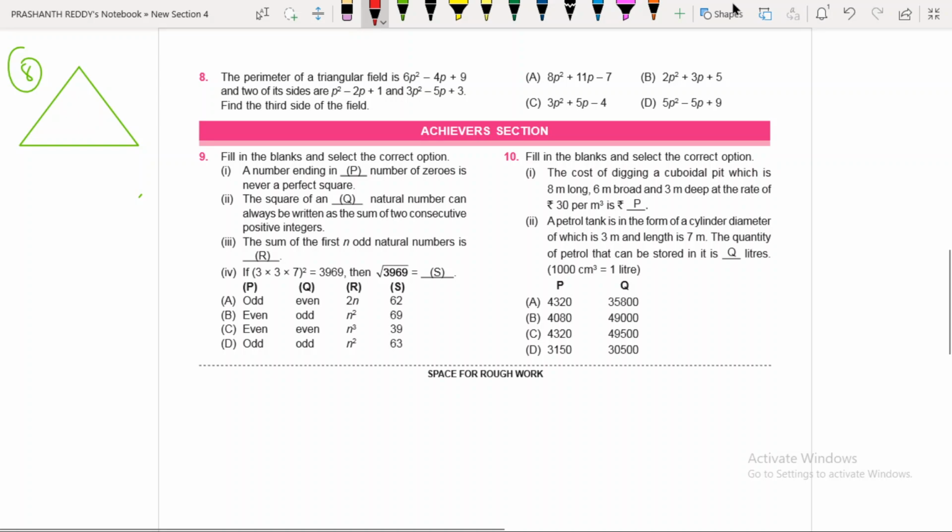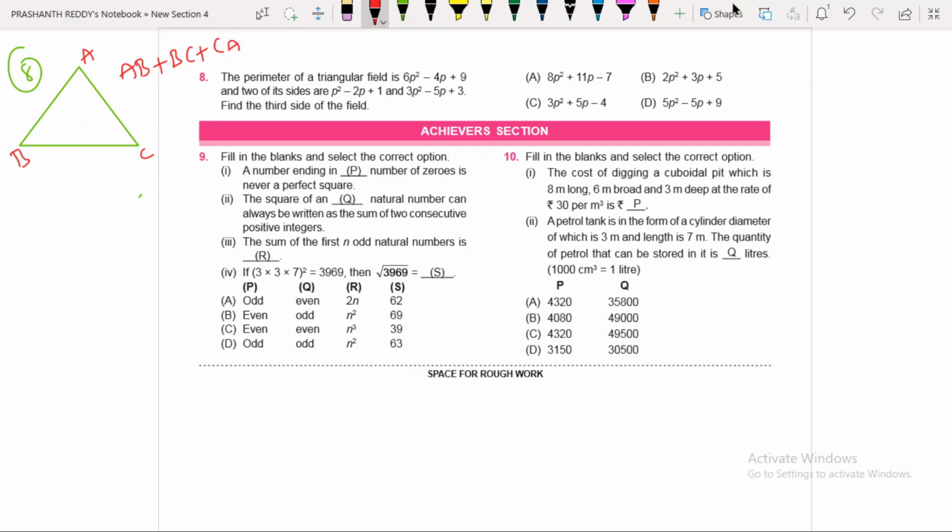Okay. Now the subject here: the perimeter of a triangle. What is perimeter? Perimeter means sum of all the lengths. For example, if ABC are the vertices of a triangle, perimeter means simply AB length, BC length and CA length. Sum of all 3 sides is nothing but perimeter. The perimeter of a triangle field is given as 6p square minus 4p plus 9, and 2 of its sides are given. He asked us to find out the third side.